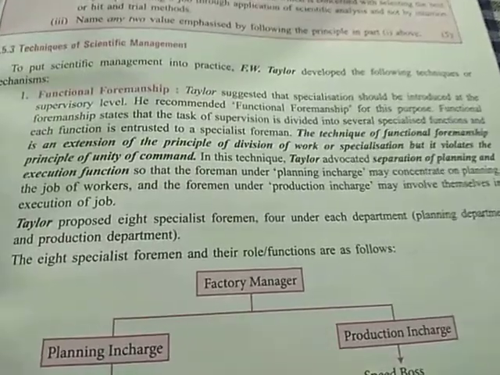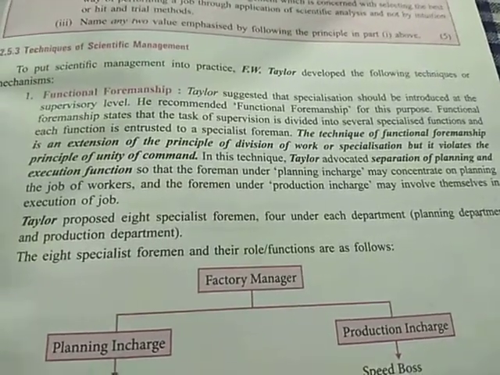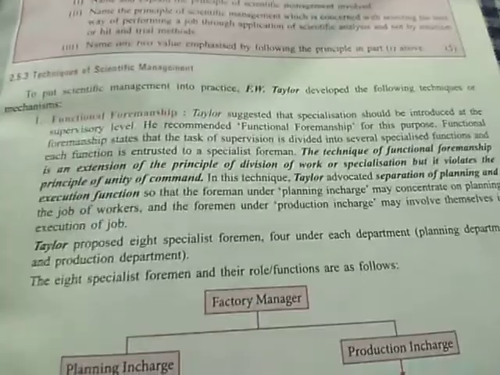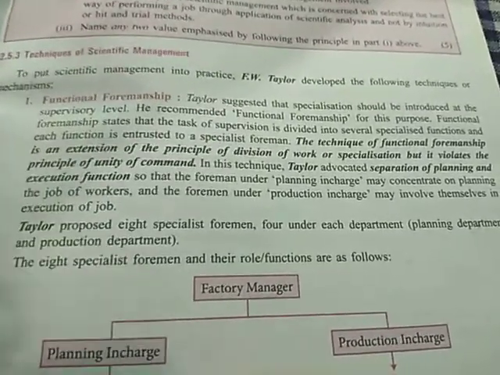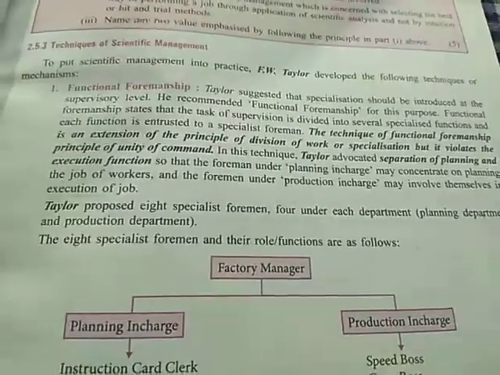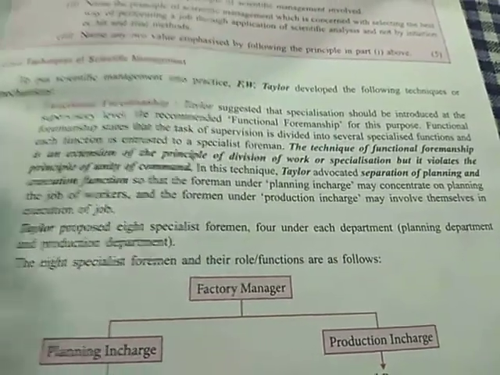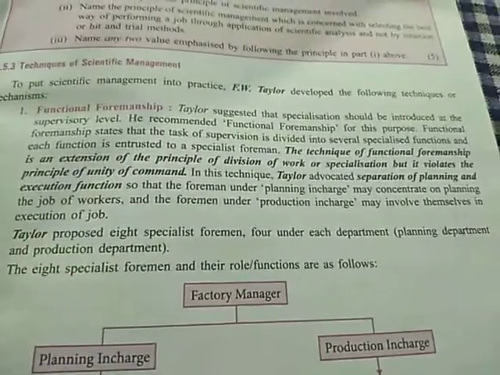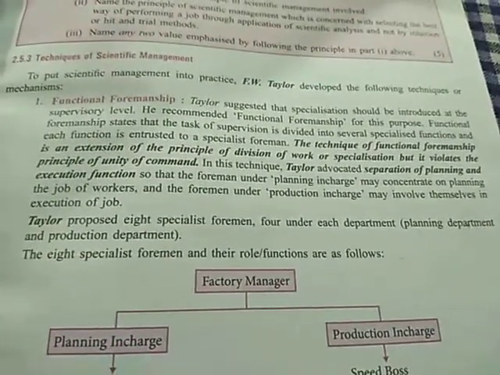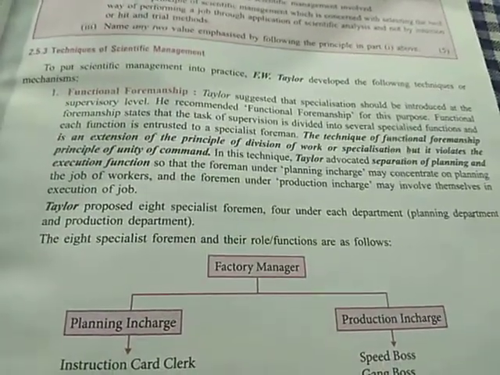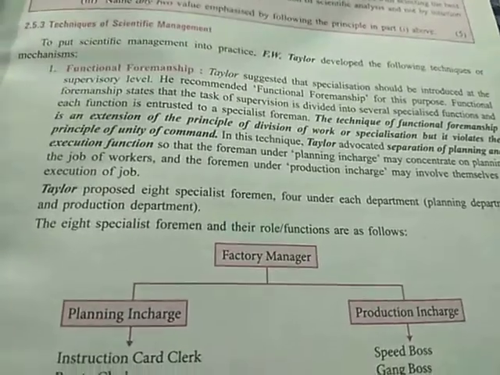According to Taylor, the separation of planning and execution functions should be made. For example, if there is one planning in charge, there must be different foremen, and if there is one production in charge, different foremen should be working under him. Taylor proposed 8 specialist foremen, 4 under each department, the planning department and the production department.